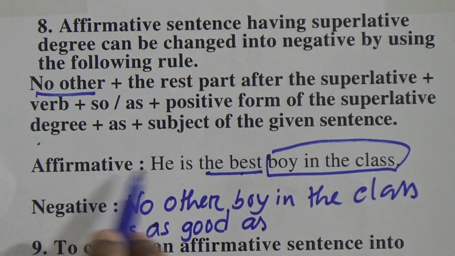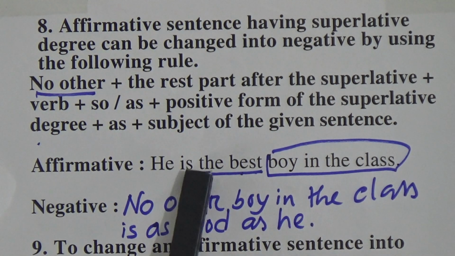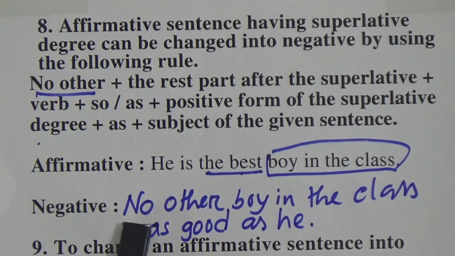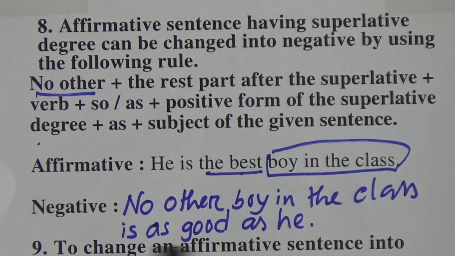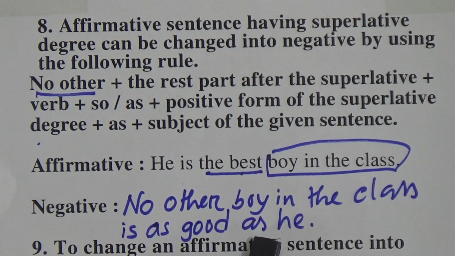as, the subject he. So if a sentence starts with the superlative degree, we can make it positive by first writing no other and then the rest of the sentence after the superlative, boy in the class, then the verb, as positive degree of the superlative degree form. We will make it positive degree: good, better, best, positive good and as, and then the subject will come.